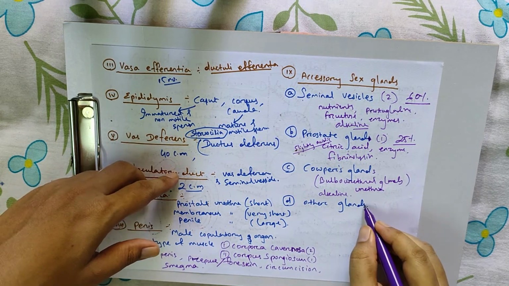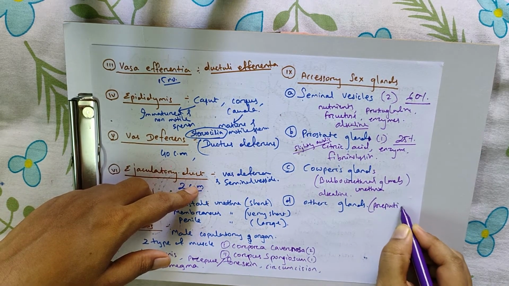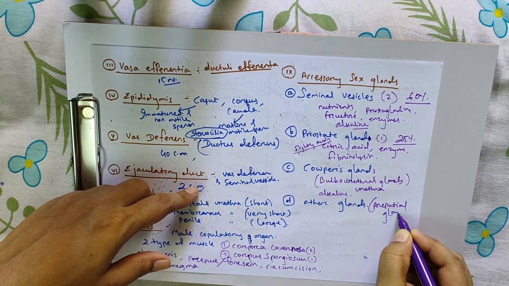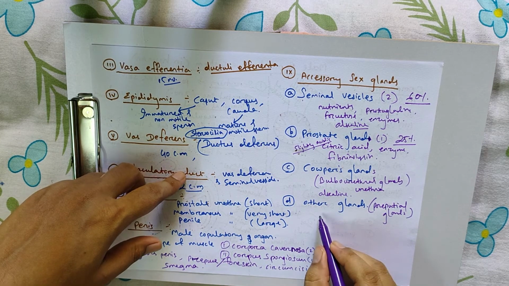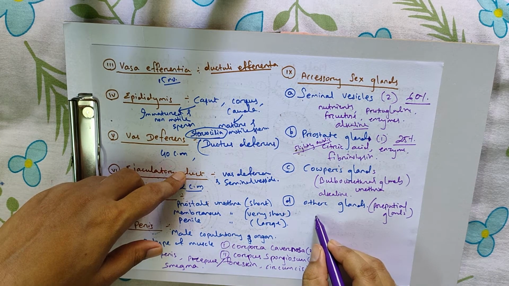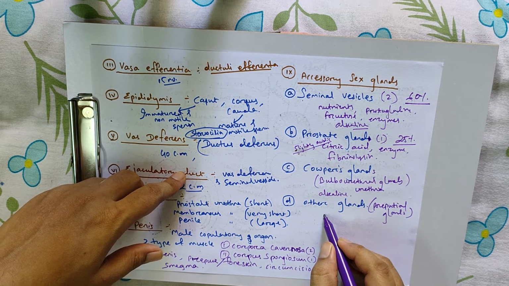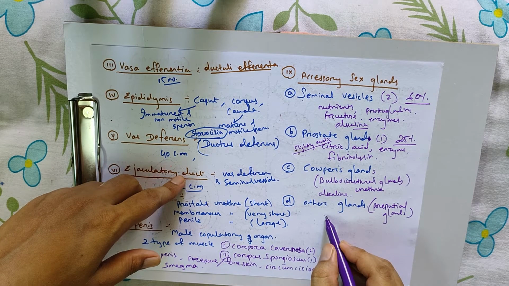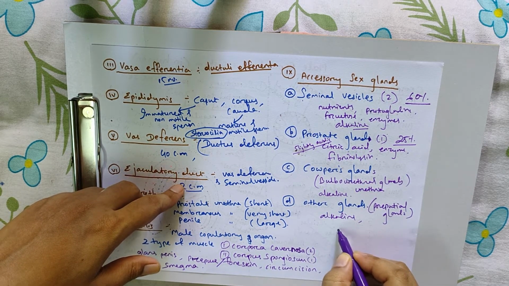Another gland is the preputial gland, present at the terminal part on either side of the urethra. Its secretion is also alkaline, and it helps in lubrication.